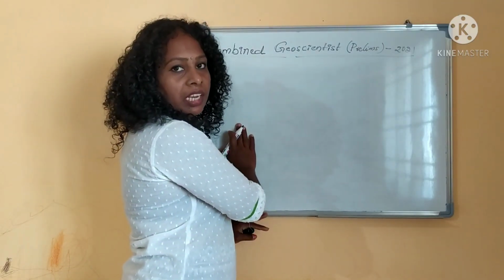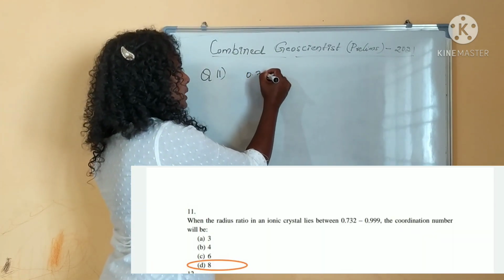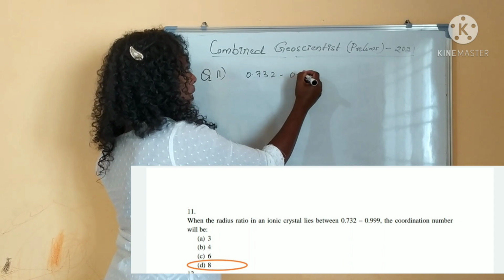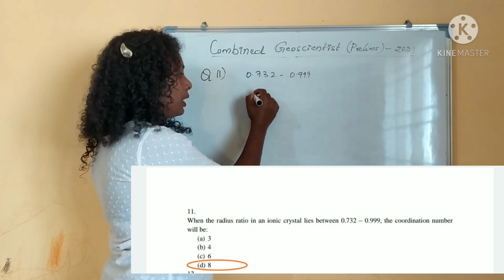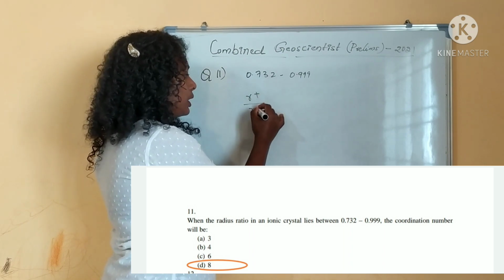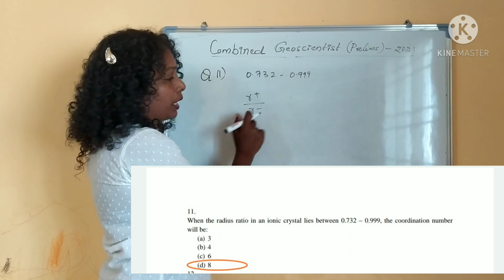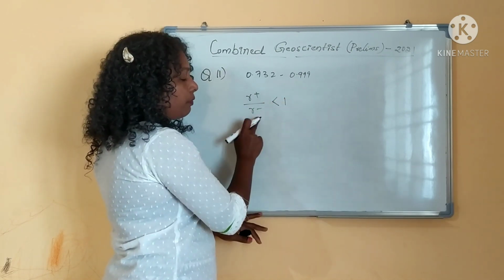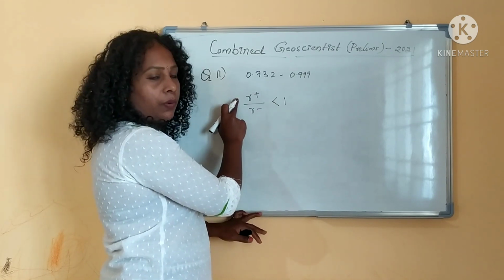Your question number 11 is about radius ratio. The radius ratio lies between 0.73 and 0.99. What is the coordination number they are asking? First of all, what is radius ratio? Radius ratio is the ratio of the radius of the cation to the radius of the anion. This value is always less than 1. Why? Because the anionic radius will always be larger than the cationic radius.